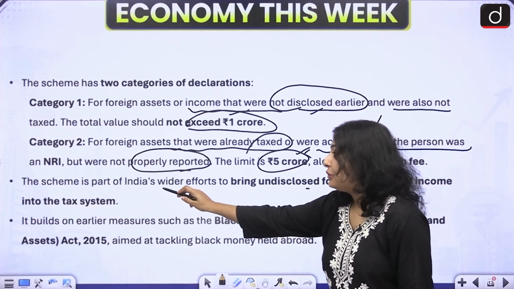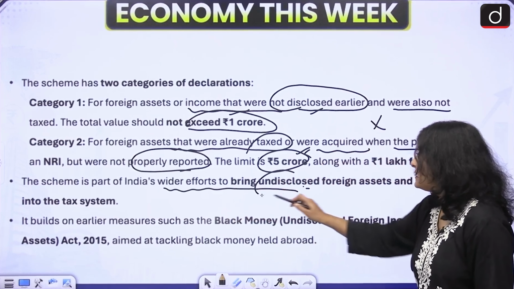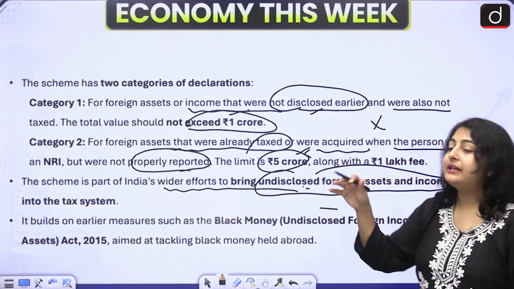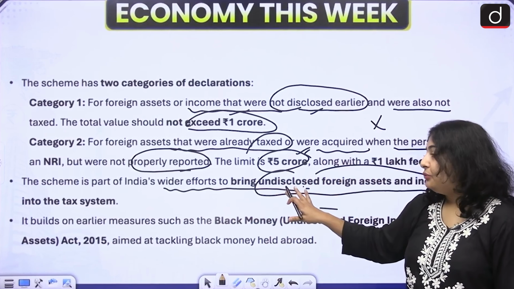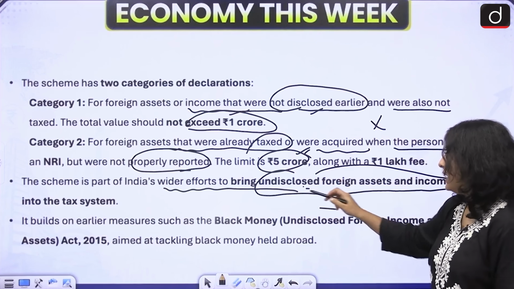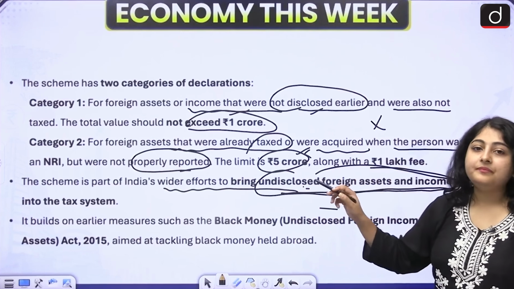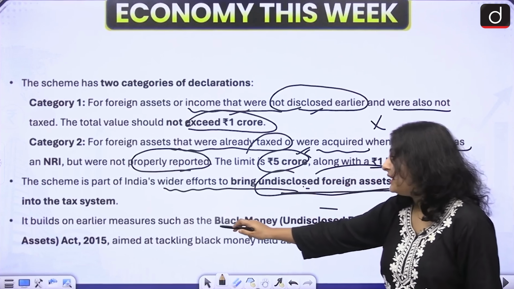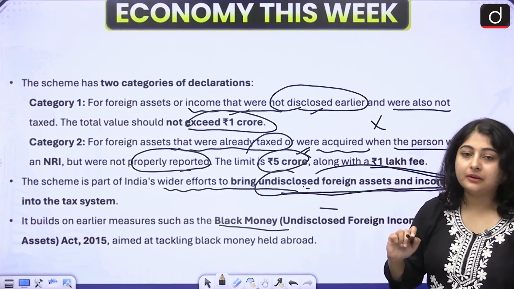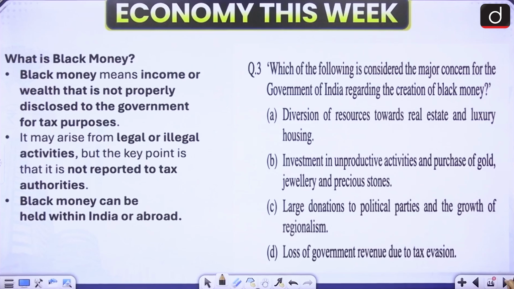Now this scheme is a part of India's wider efforts to bring undisclosed foreign assets and income into the tax system. Okay. Do we have any law or bill with regard to the undisclosed foreign assets and income? Yes, we have the Black Money Act 2015. Okay, let us also read about that.